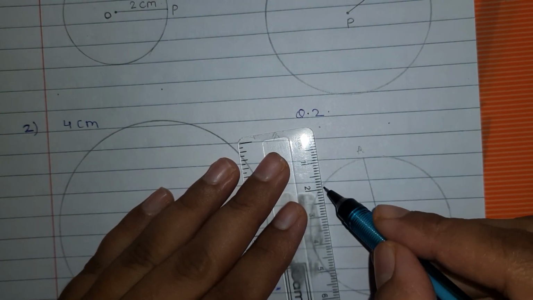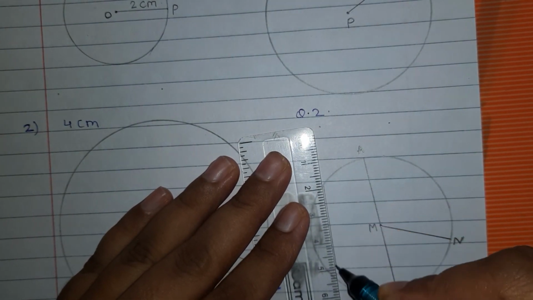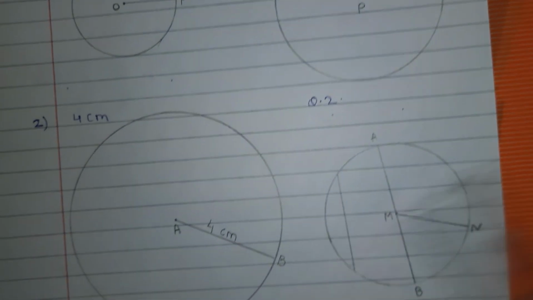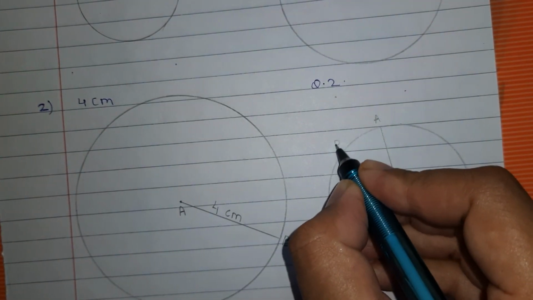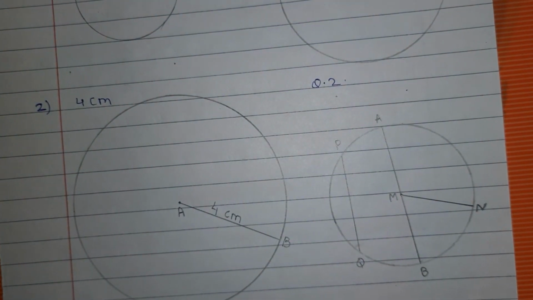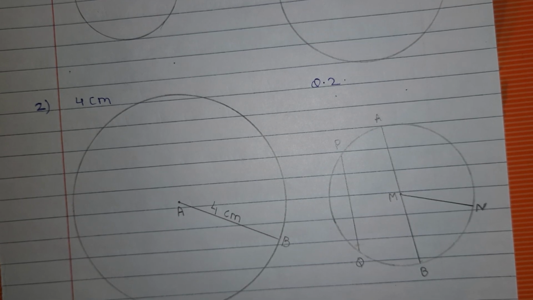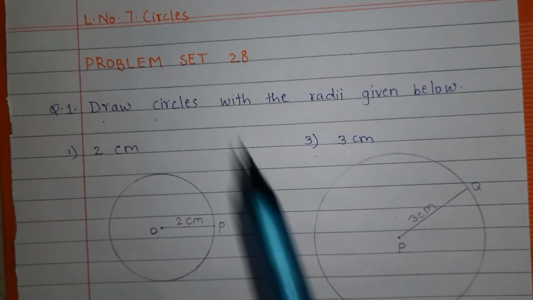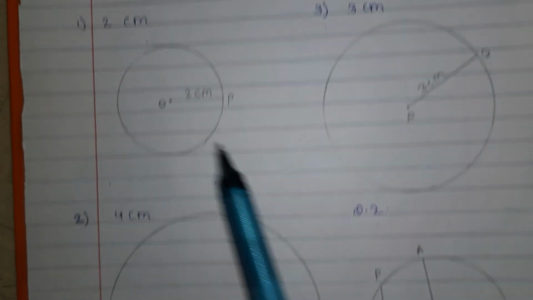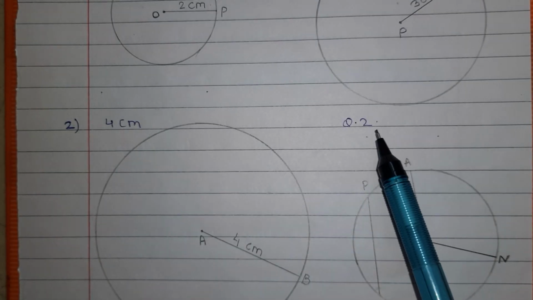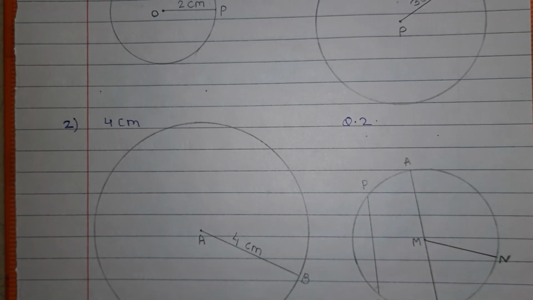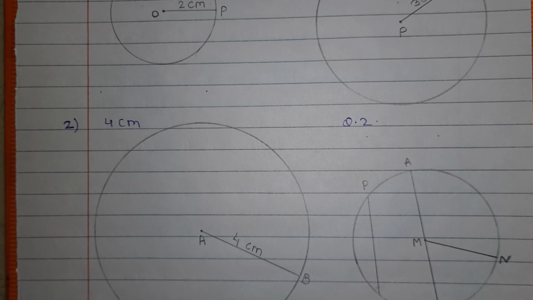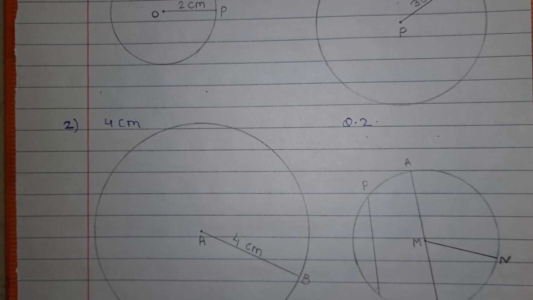And we have to show one chord also. So anywhere you can draw one chord. Suppose PQ. So PQ is a chord. So in this way you have to complete problem set 28. Question 1, 3 questions and question 2, 1. So complete problem set 28 in your notebook. Understood? Thank you.